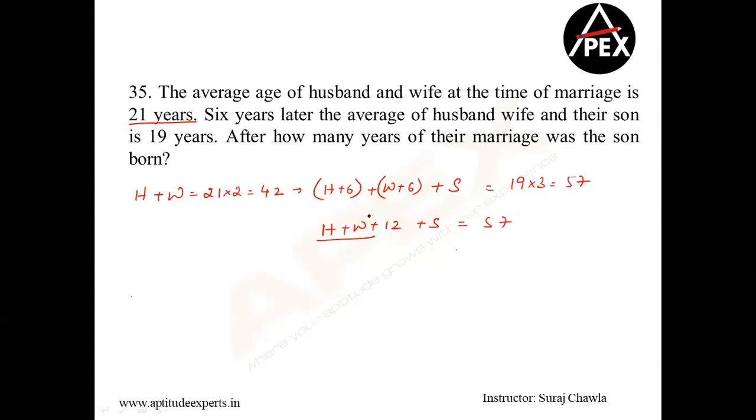Clear? So H plus W, I can replace, is 42. So 42 plus 12 is 54. So the value of S becomes 57 minus 54, that is 3 years. Now 6 years later, the son's age is 3 years. Clear? Which means the son was born 3 years after marriage.